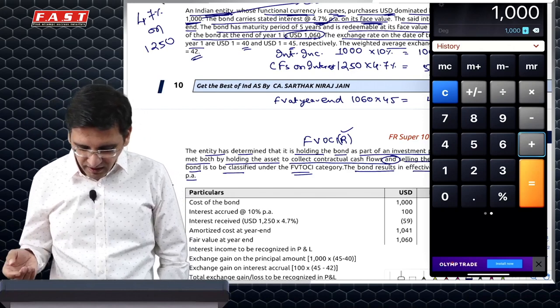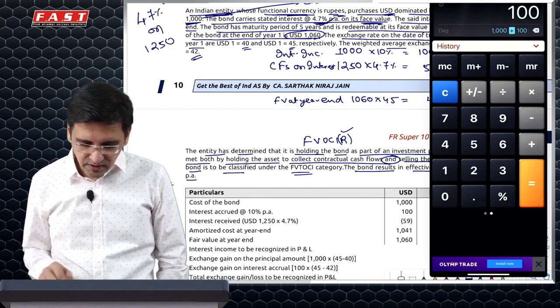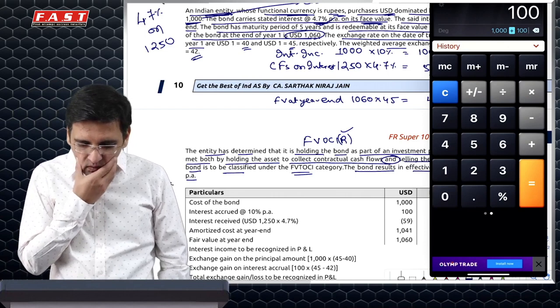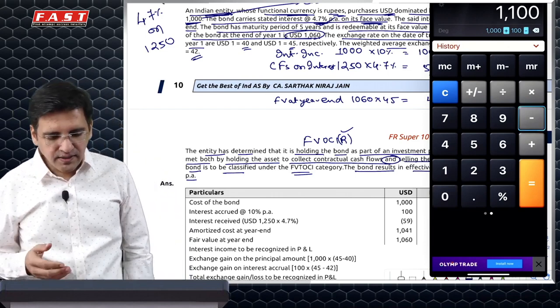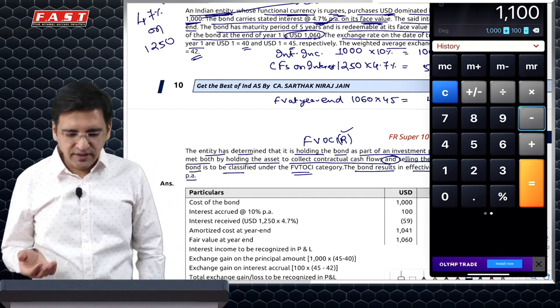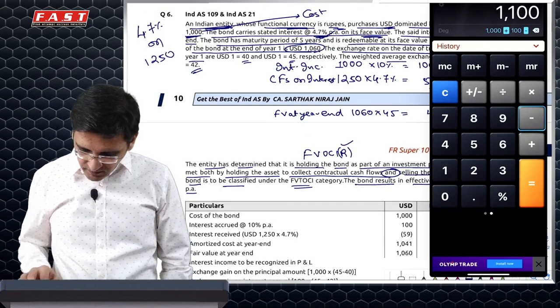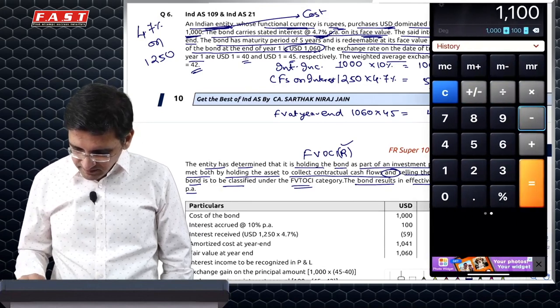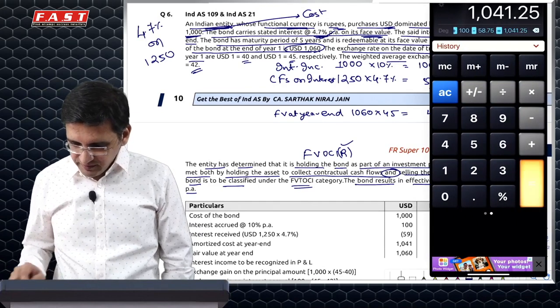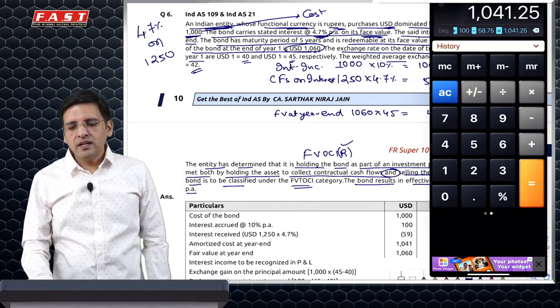Interest income, I should have ideally booked at $100, which is 1,000 into 10%, so 1,100. Minus, in terms of dollar, I would have received how much? 58.75.